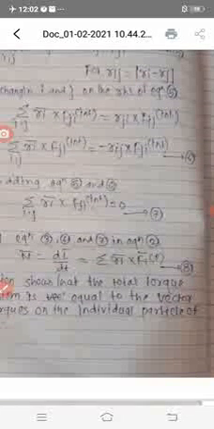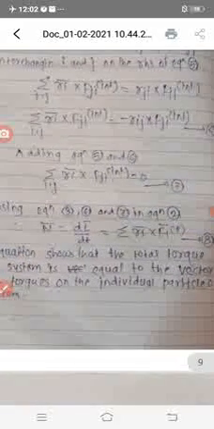Using 3, 4, 5, 7 in equation 2, therefore N bar is equal to dL bar by dt is equal to summation of ri bar cross Fi external force. This shows that the total torque on the system of particles is equal to the vector sum of torques on the individual particles of the system. This is our angular momentum or torque.